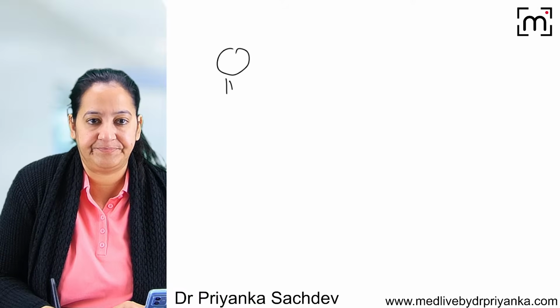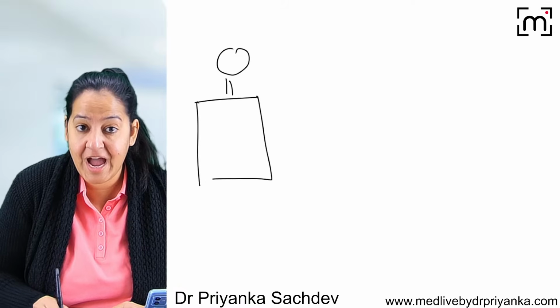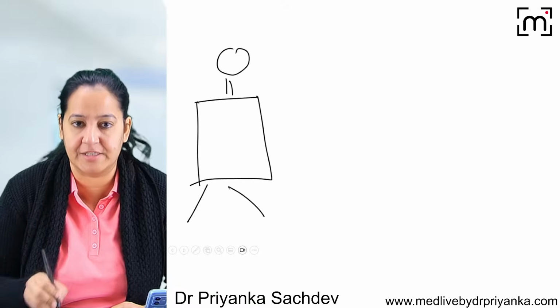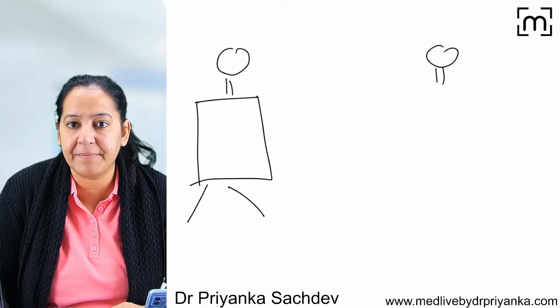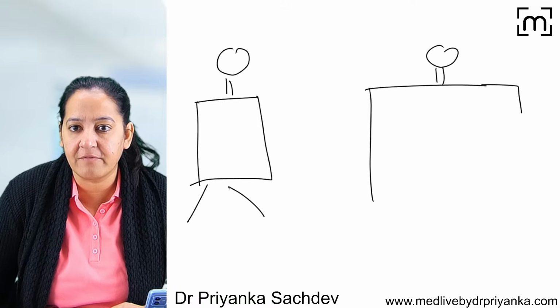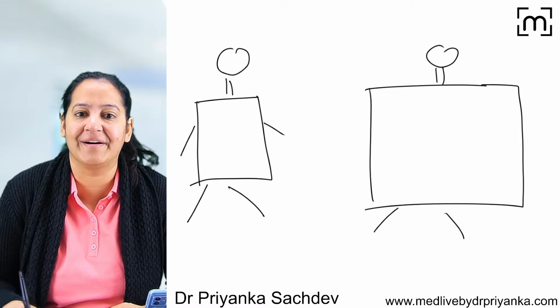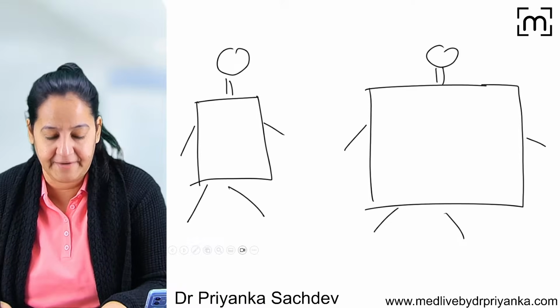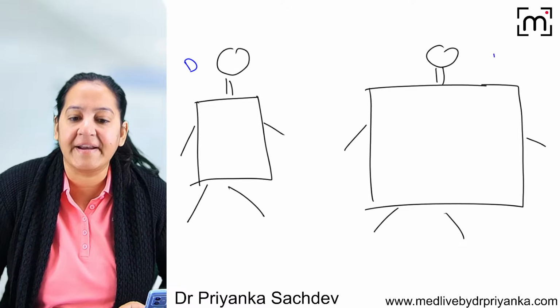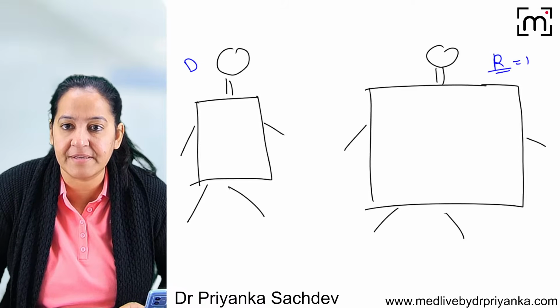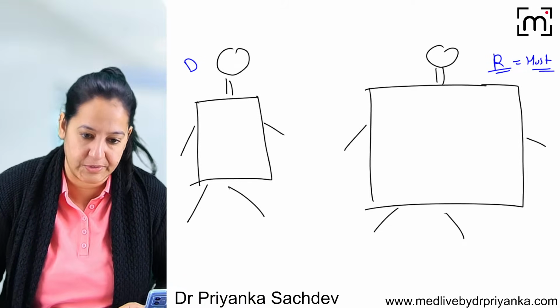So this is the donor. I'm not interested in the donor, I'm interested in the recipient's body. This is the donor's body and this is the recipient's body. Let me draw a bigger one. I want to explain the mechanism inside the recipient's body. This is the donor and this is the recipient. I will call the recipient the host.